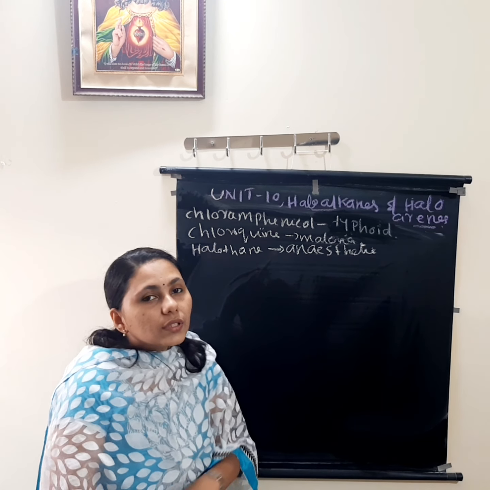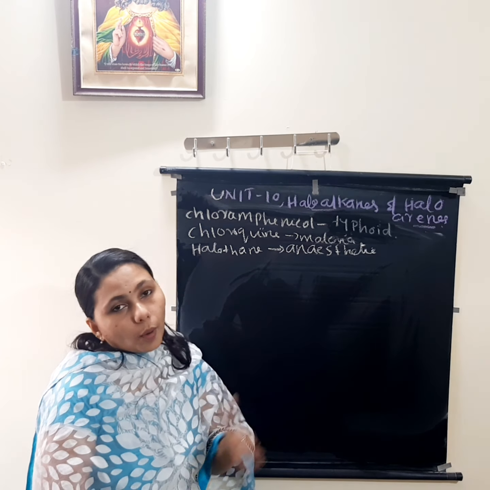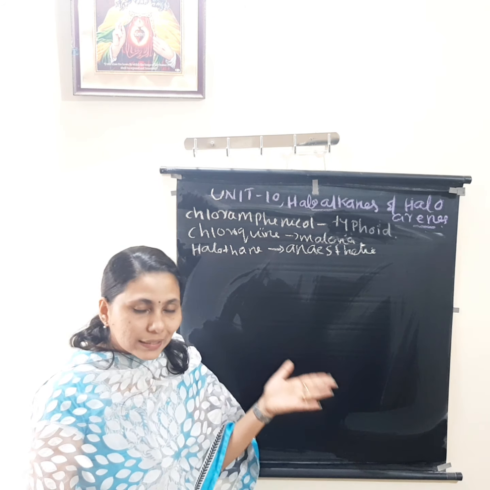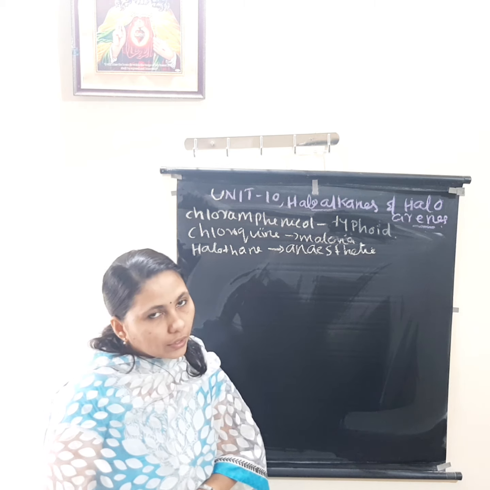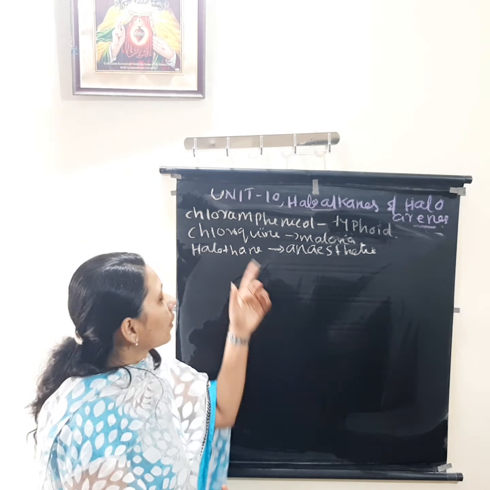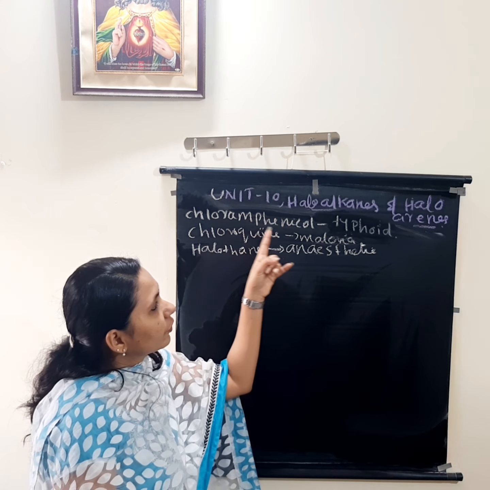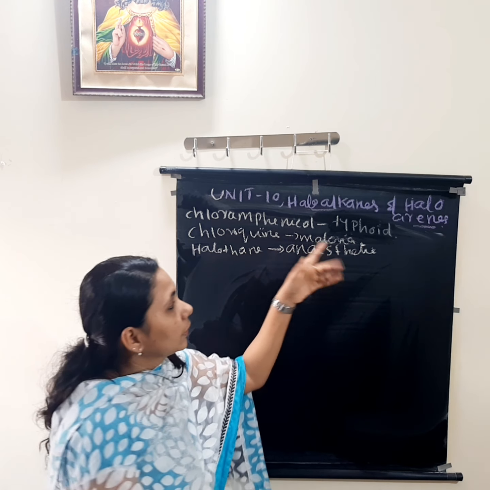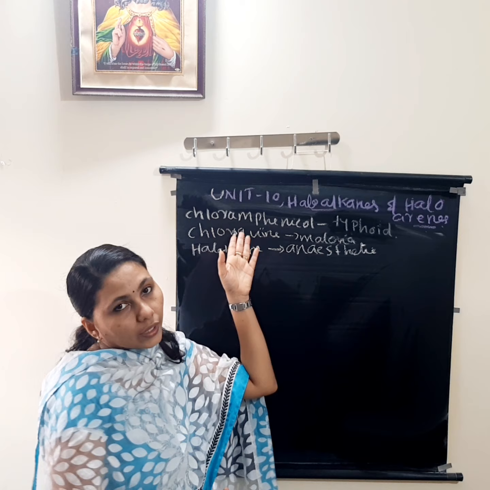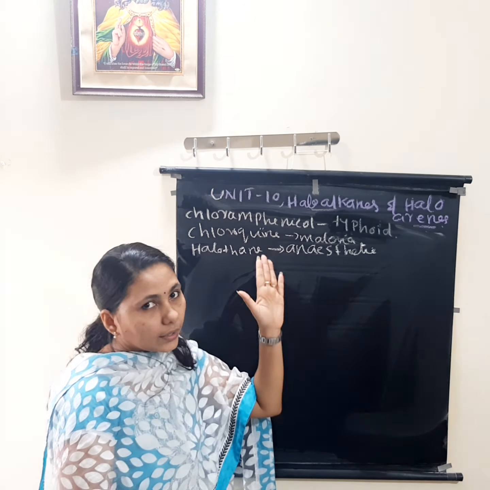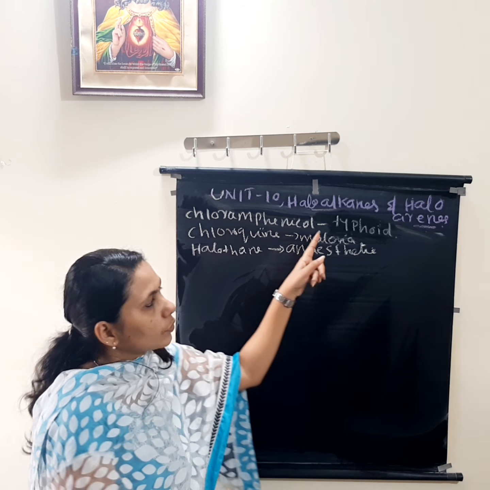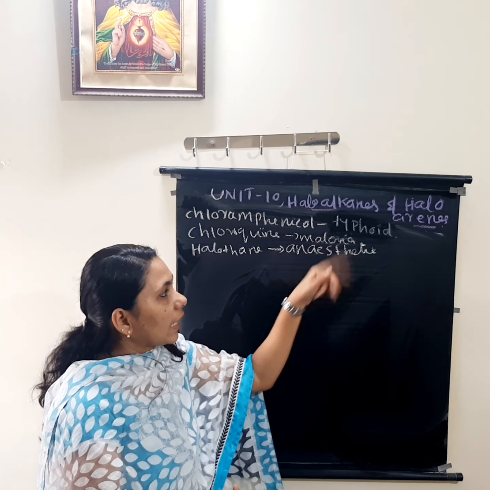Okay. So this category of compounds are having many applications in medical field and also industrial. Everywhere it is having applications. Some examples are given. Chloramphenicol. It is used for the treatment of which one? Typhoid. These are all containing which one? Haloalkanes and haloarenes. So chloramphenicol is used for the treatment of typhoid.